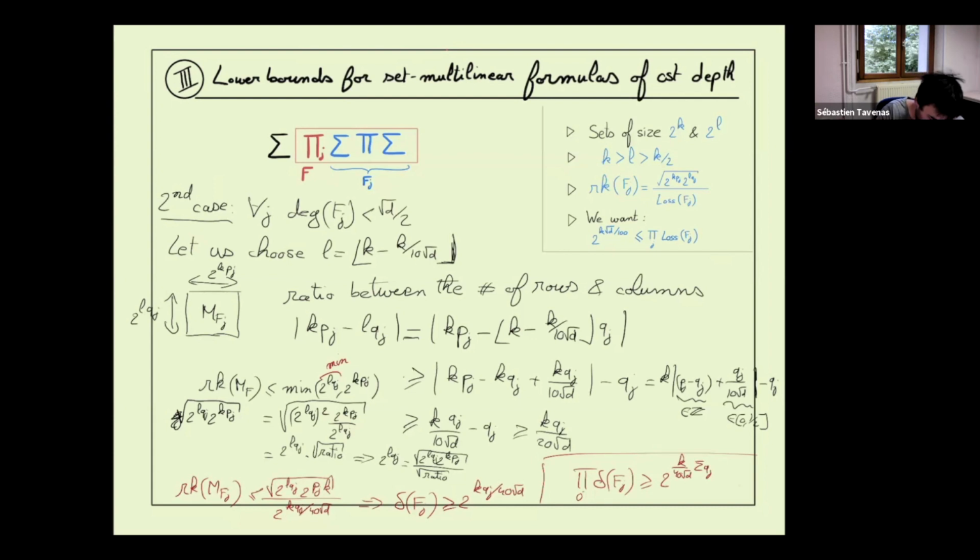This is at least square root of d divided by 2. So exactly what we wanted. And also in this case, we want the product of the delta, let's say, the loss of Fj, to be larger than 2 to the k square root of d divided by 100.